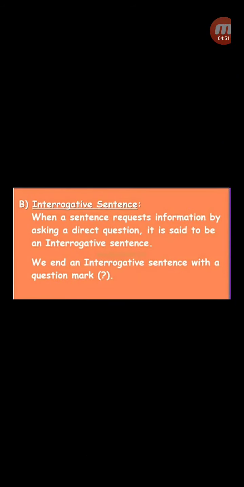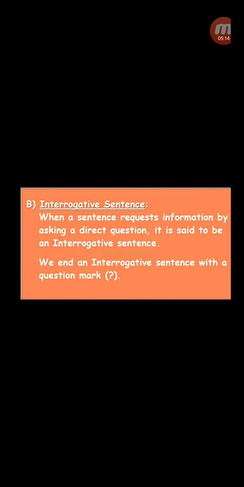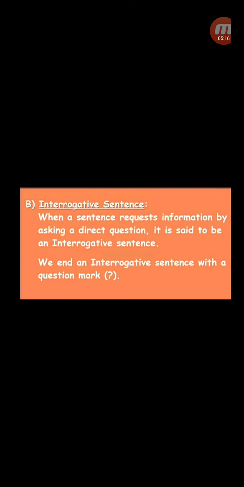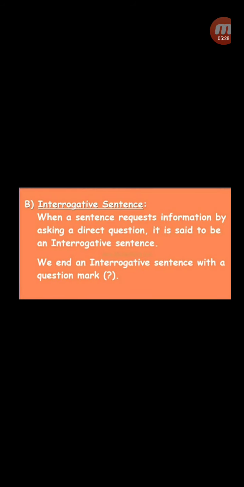Let's see the next type, interrogative sentence. So children, when a sentence requests information by asking a direct question, it is said to be an interrogative sentence. We end an interrogative sentence with a question mark. That means a sentence which is requesting us to impart certain information in the form of a direct question is called an interrogative sentence, and it always ends with a question mark.